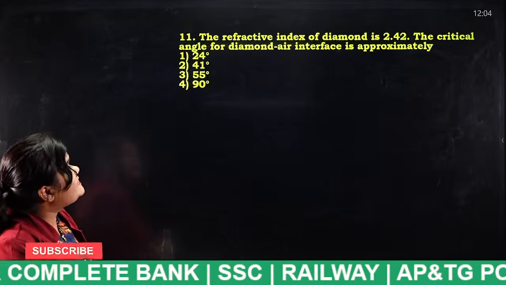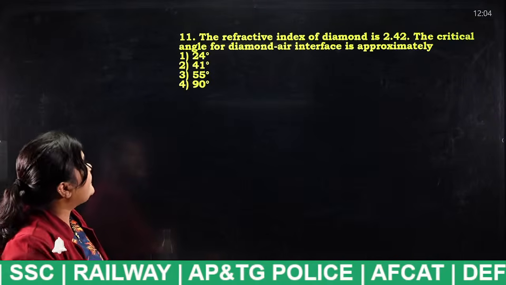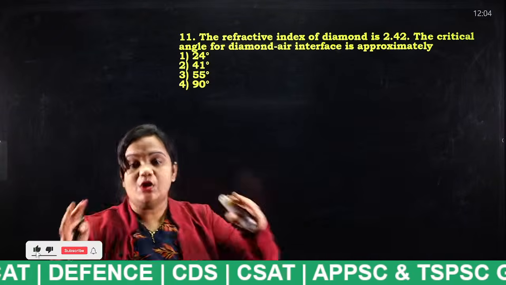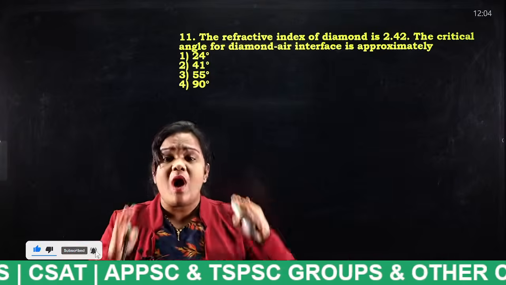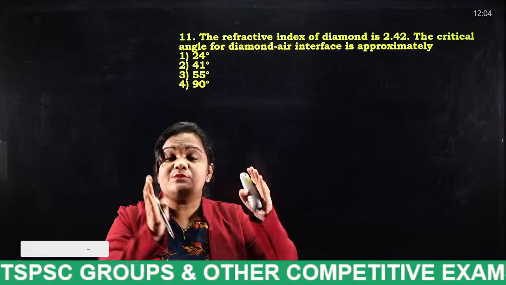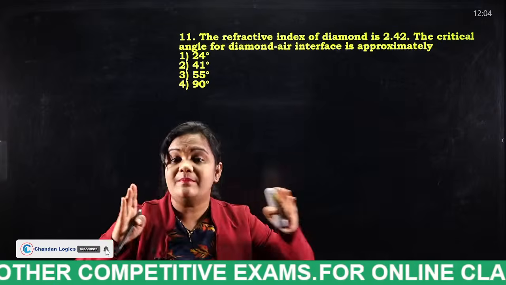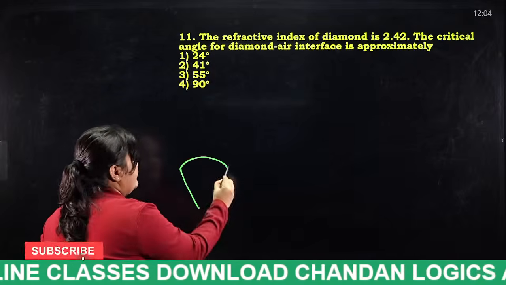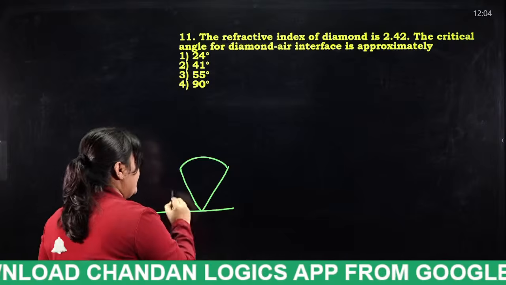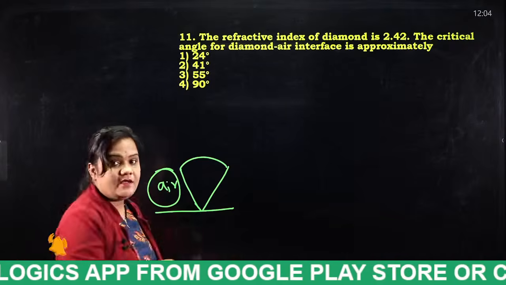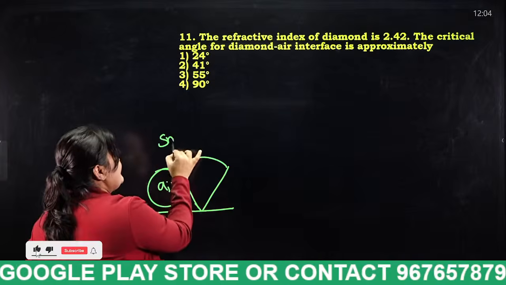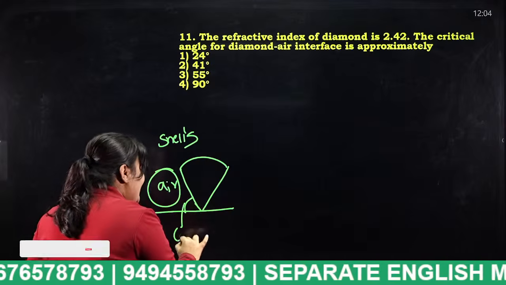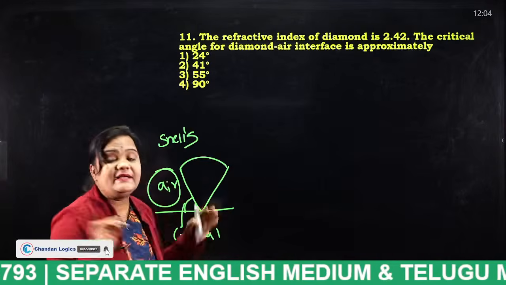The refractive index of a diamond is 2.42. The critical angle for a diamond-air interface is approximately? I will tell you one last thing, students: Snell's law. It explains the relationship between two different mediums and the critical angle. For example, this is diamond, placed in air. This is air, just imagine. Snell's law explains the critical angle between the diamond and air interface.